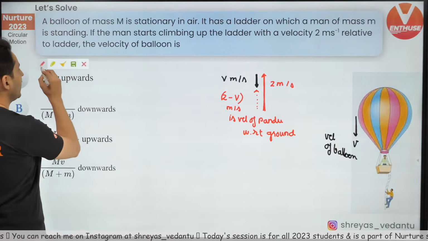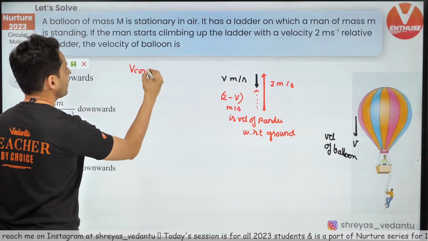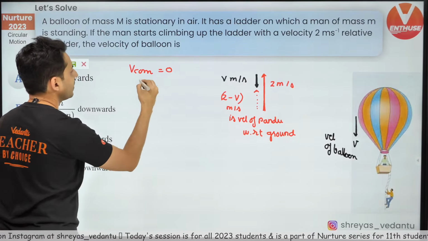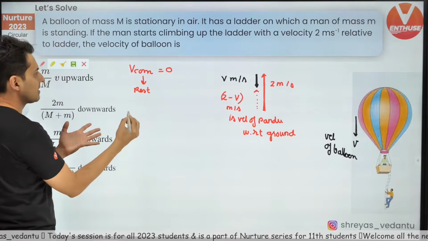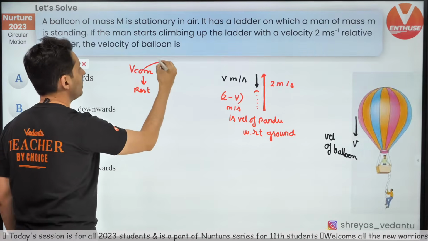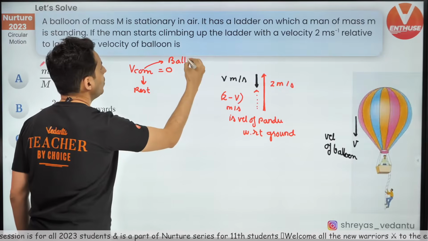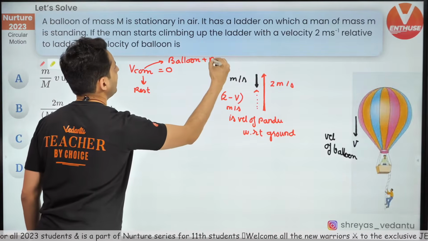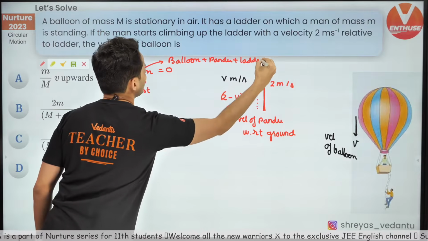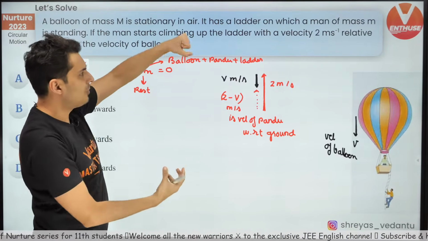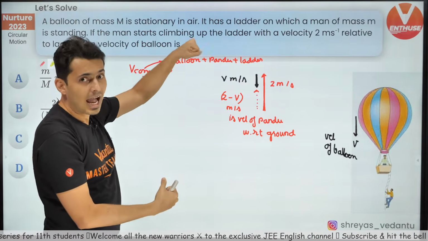Now, think about it. The velocity of the center of mass must be 0. The reason is that the center of mass must be at rest. Whose center of mass am I talking about? I'm talking about the balloon plus the person plus the ladder, whatever that system is. The center of mass stays there as it is.